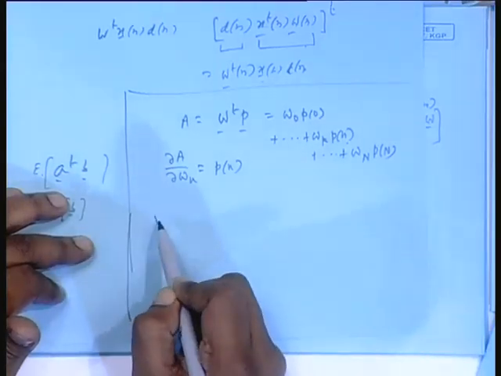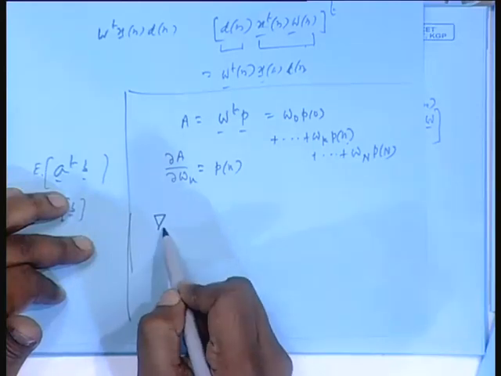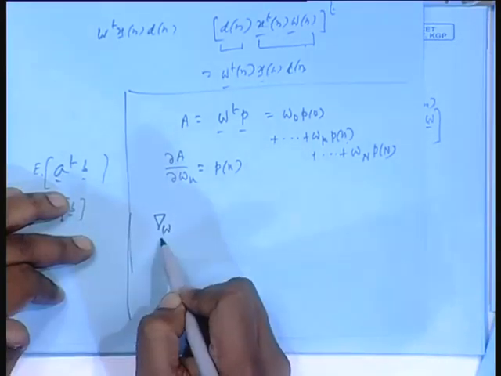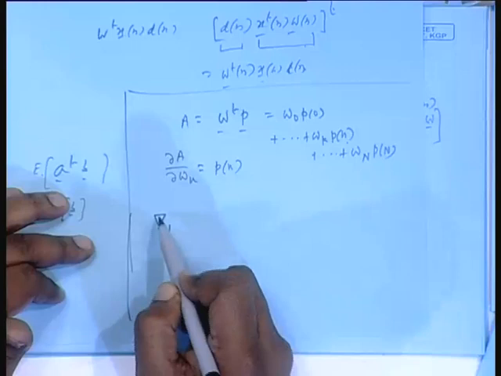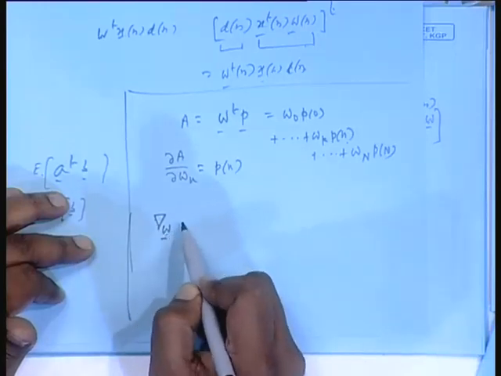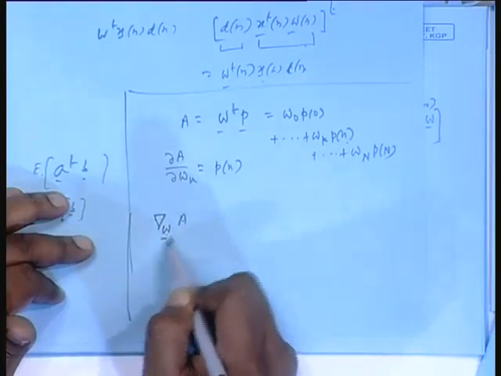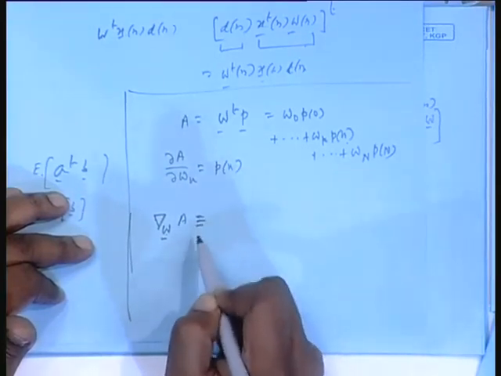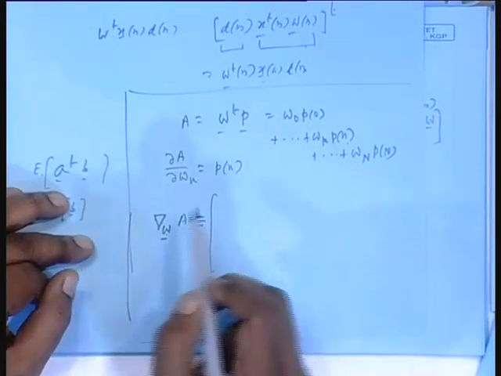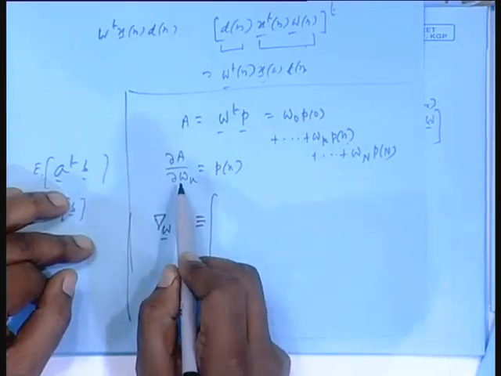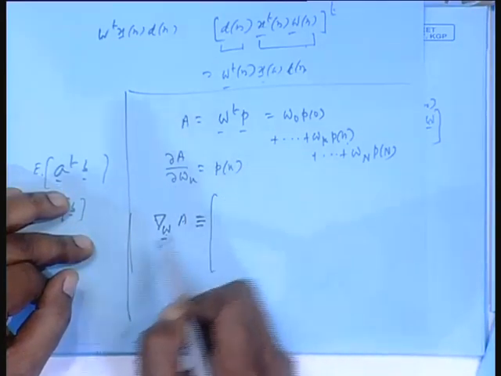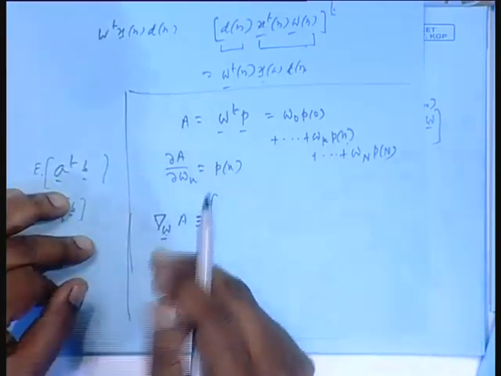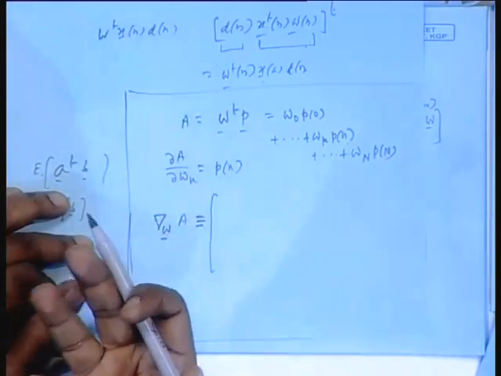So, I will define a vector now, del W. This is my notation, please follow the notation. Del W is an operator, del W working on A, by definition, this is a definition. What is it but the derivative of A with respect to W0 put in the first place, derivative of A with respect to W1 put in the next, just arranging them one after another in a vector form.